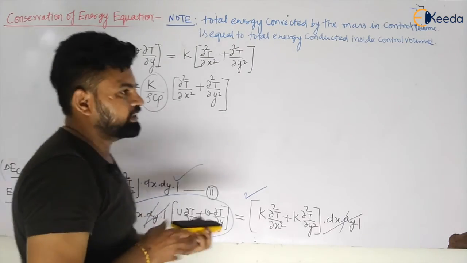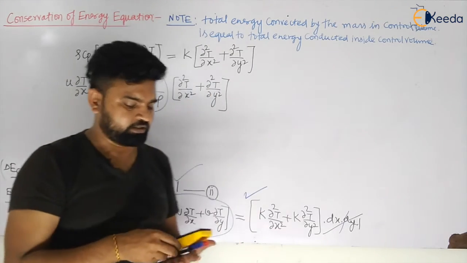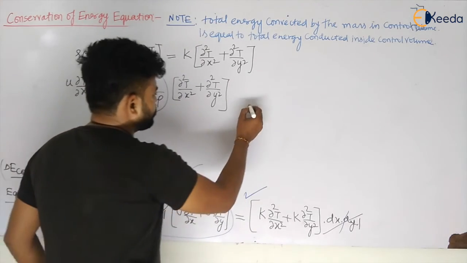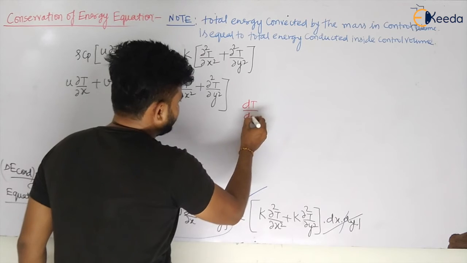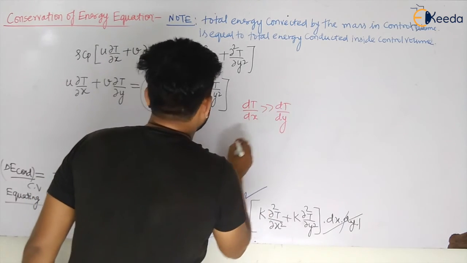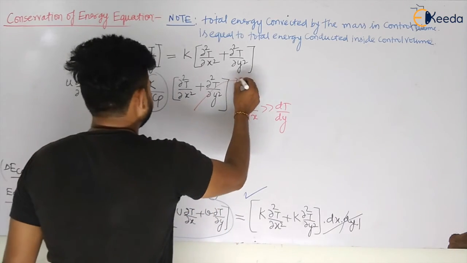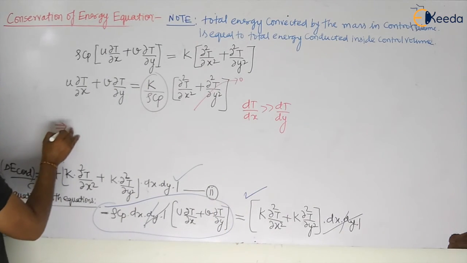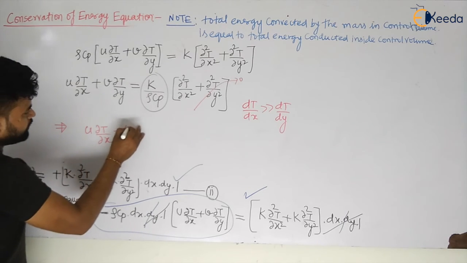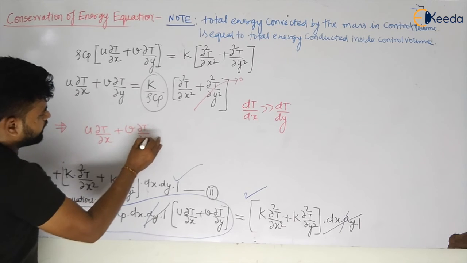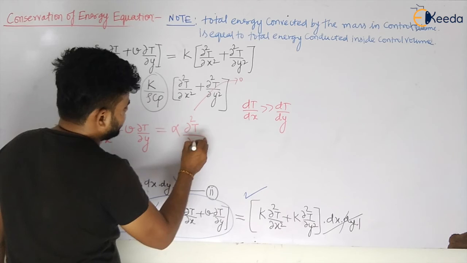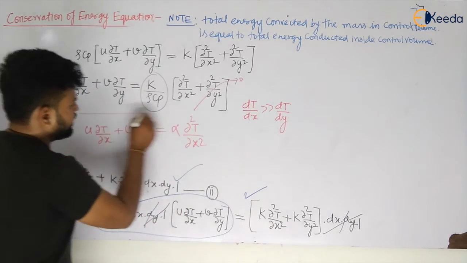And as we have seen, in the y direction the temperature gradient is less compared to the x direction. So we know that dT by dx is much greater than dT by dy, my dear students. So that's why I will neglect it. So the final equation will become u of dT by dx plus v of del T by del y is equal to alpha del square T by del x square, my dear students.